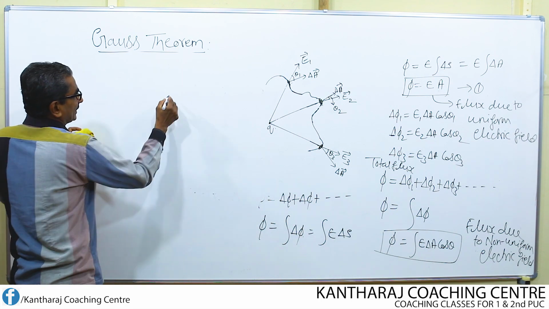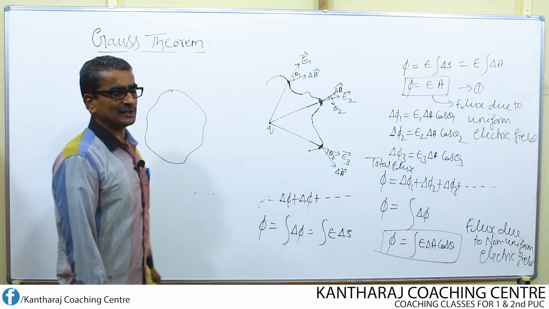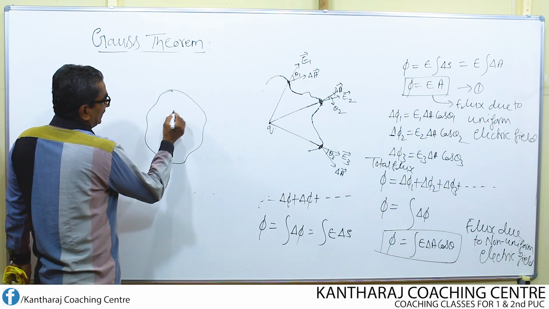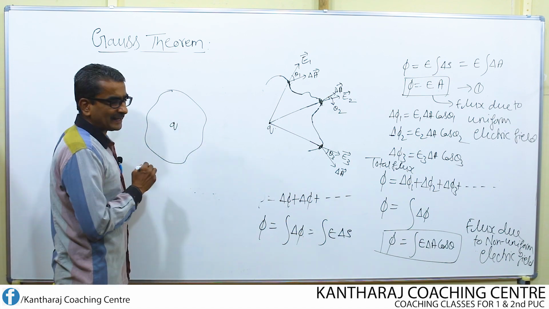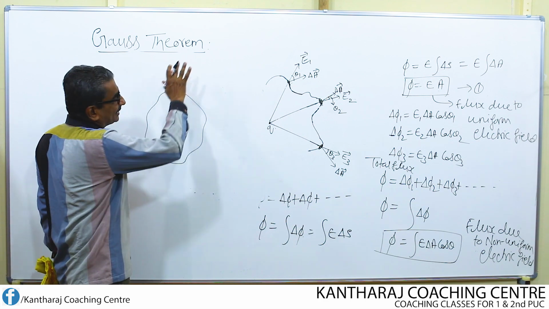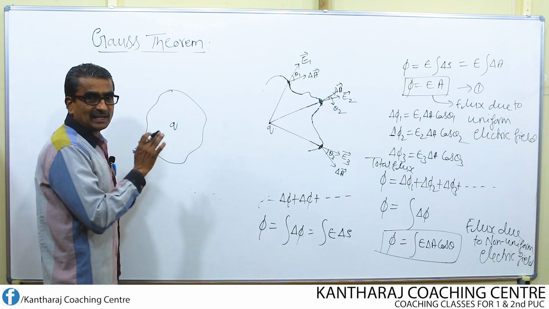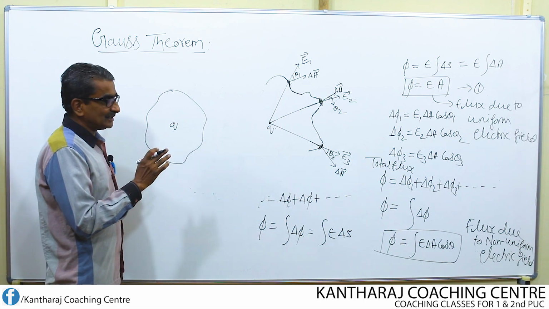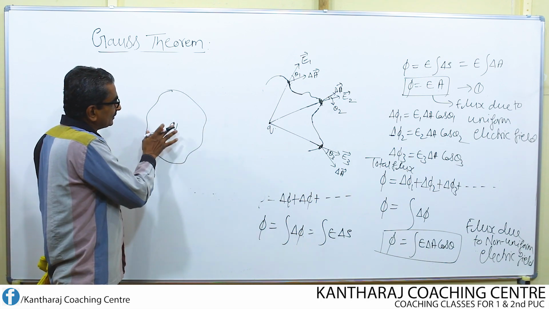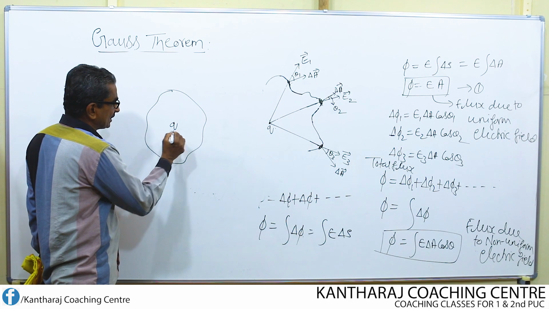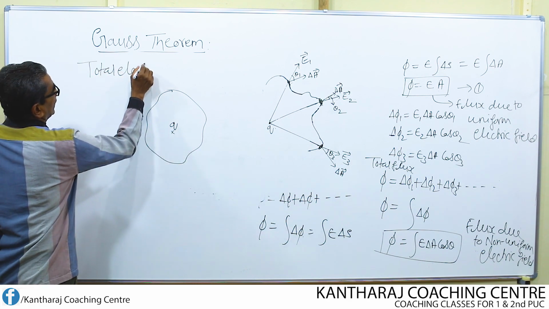Suppose I consider one closed surface, either of regular shape or of irregular shape, inside which I am going to consider a charge Q. What does Gauss theorem state? Gauss theorem states that the total electric flux over this entire surface, Q is the charge, is, let us write the statement, total electric flux.